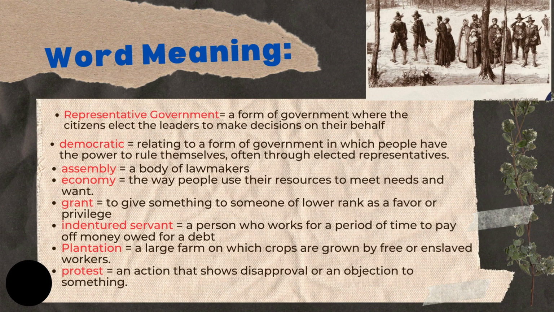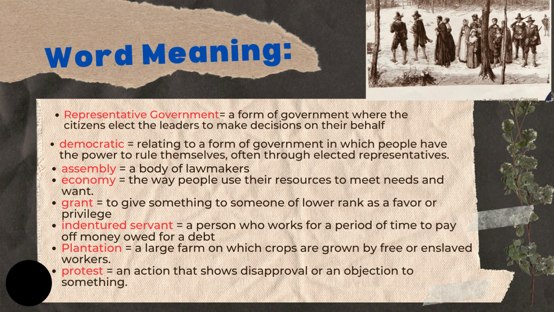So here are some word meanings we need to know. Representative government, a form of government where the citizens elect the leaders to make decisions on their behalf. Democratic, relating to a form of government in which people have the power to rule themselves, often through elected representatives.